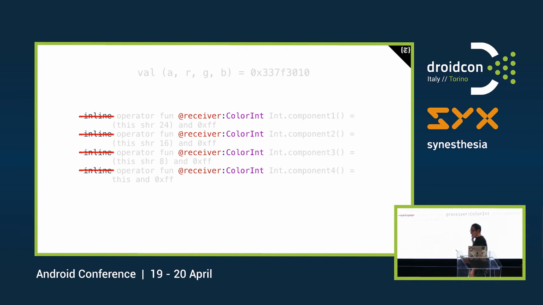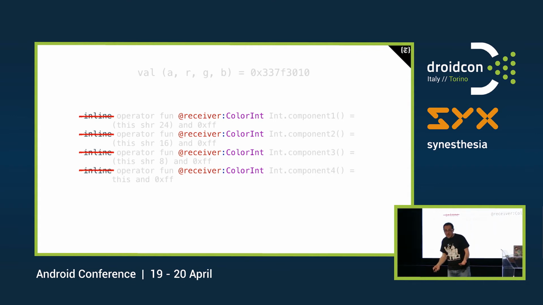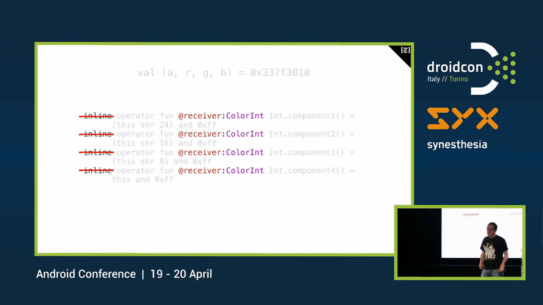This annotation is pretty amazing, and since we are dealing with extensions, we already saw them, this just says that this int on which we are creating the extension has to be a color int. The problem there is that this annotation has been deprecated.